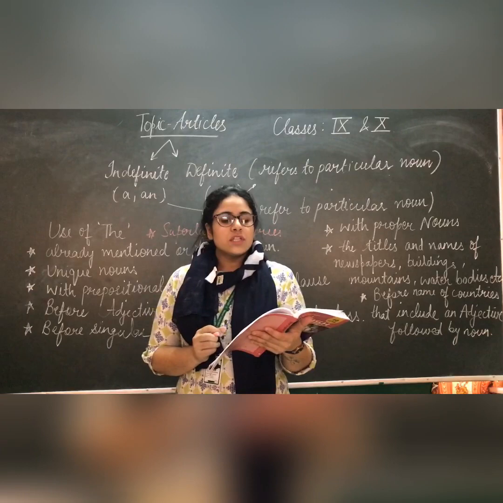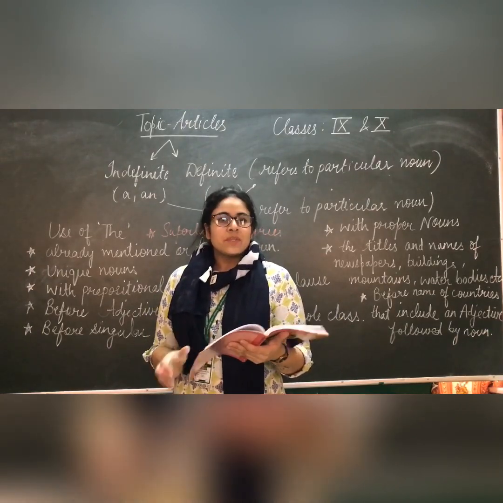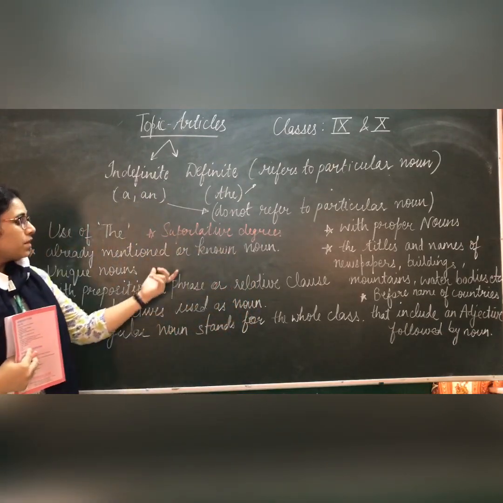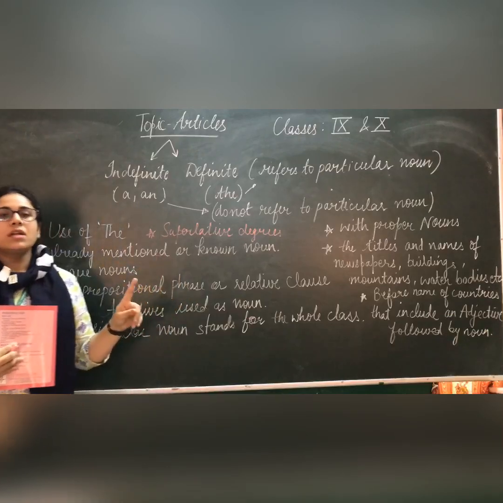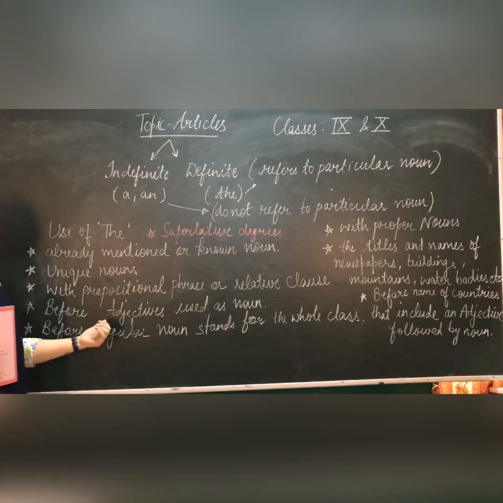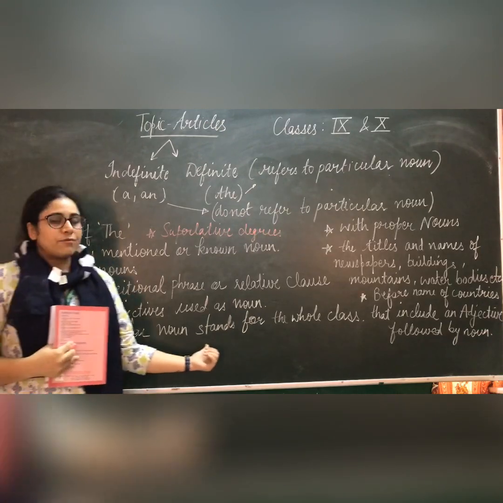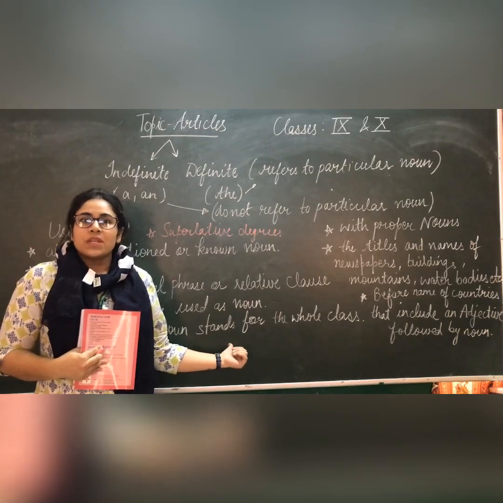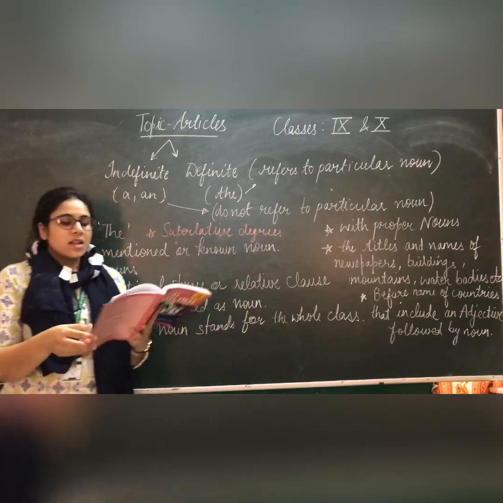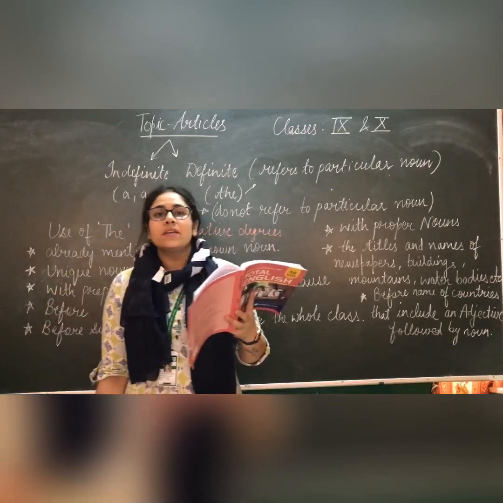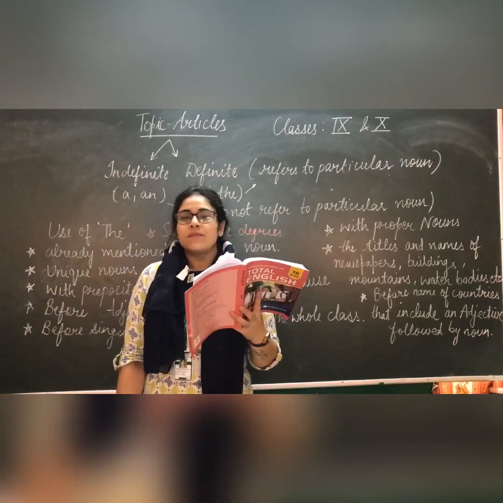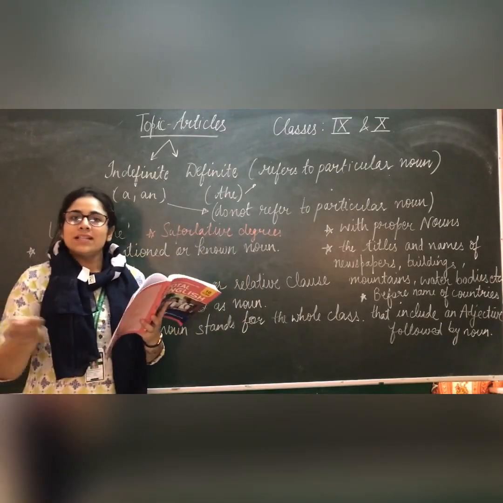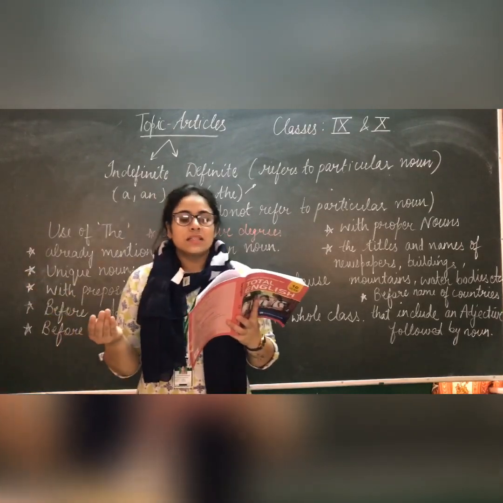Before plural nouns used for the whole class, I have already mentioned that when we have a singular countable noun and we are using the with that, then it means we are referring to the whole class. For example, the lion is the king of the jungle. But if we are saying lions are the kings of the jungle, here we will not use the. Before plural nouns used for the whole class, we will not use article the.